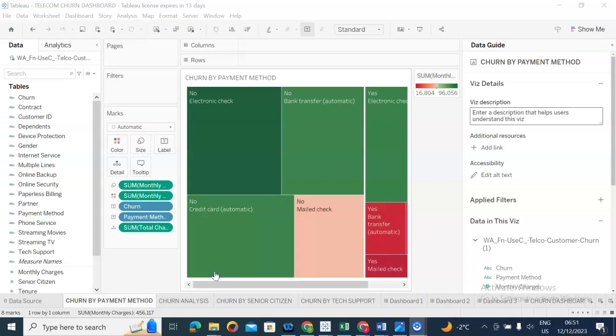So I want to talk about this data set. It is about a telecom company looking into their churn rate. By churn, they mean people who stopped using their services. So that's the biggest part of this data set, trying to understand who is churning and why, and what links we can get from the data to tell us why these particular people are churning.